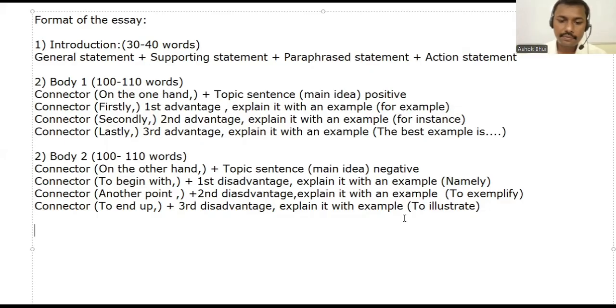What is it? Okay. Just a minute here. Body three, it should have been. Okay. So body two is there, but paragraph three. And here is the paragraph four. Okay. Now you can look at the conclusion. What will be there in conclusion? How many words we can have? 30 to 40 words you can add.